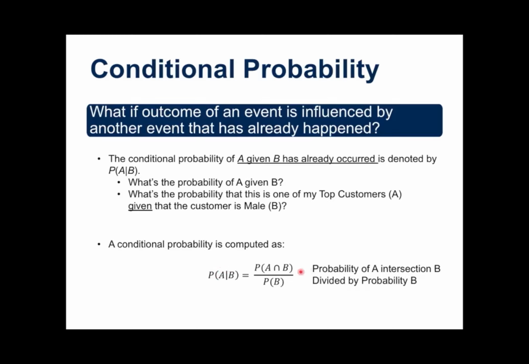This is found by looking at the probability of the intersection that we saw in the prior example of these two events. Just imagine what that would look like in a table, the upper left-hand corner in the prior example. And then you divide that by the probability of, in this case, male. The denominator will always be whatever it is you were given information about. So let's look at this example. I think that makes it a little clearer.